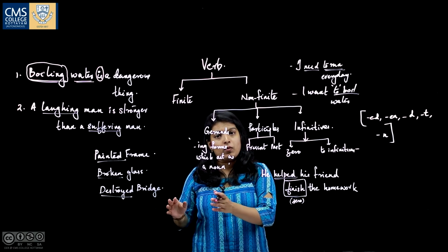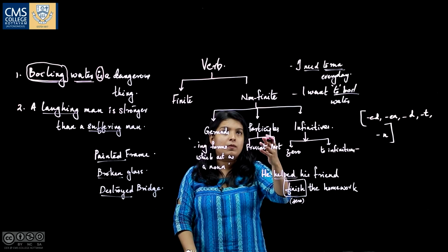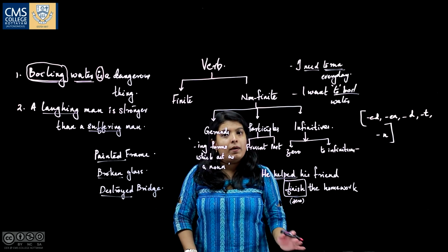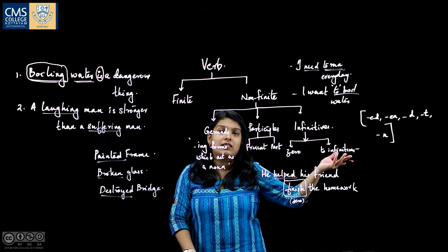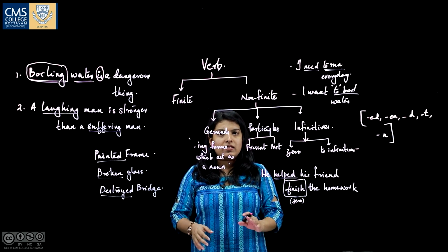Finite verbs are the main verb in a sentence, and non-finite verbs are the secondary verbs, which are not functioning as a verb but as a noun, an adjective or an adverb in sentences.